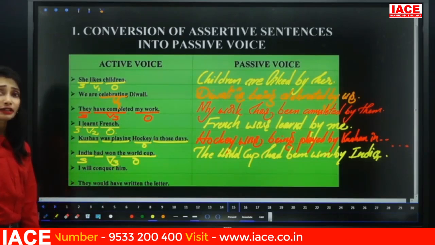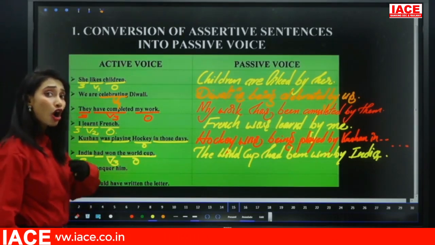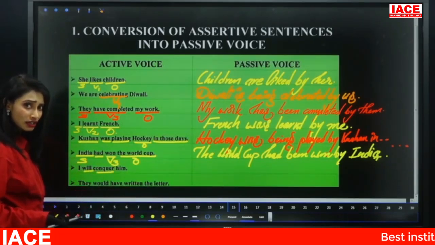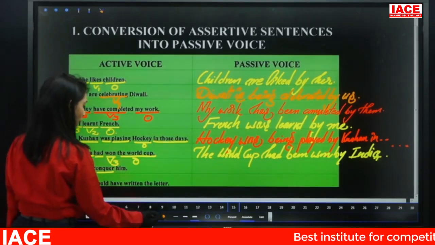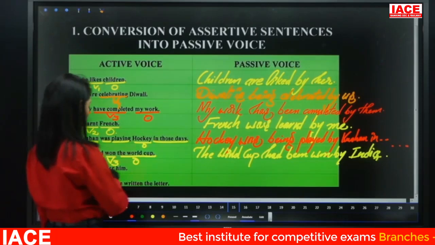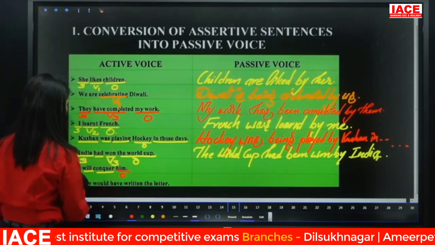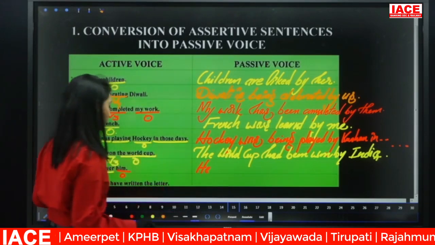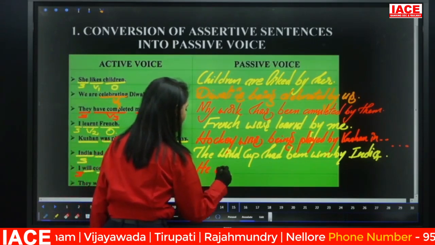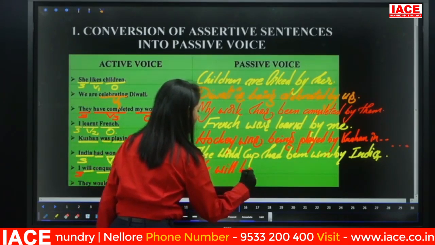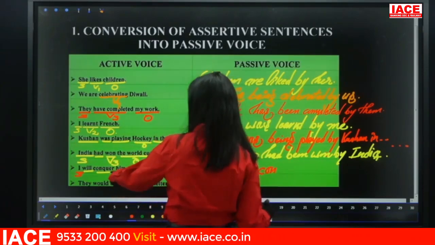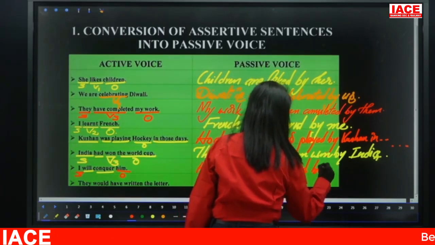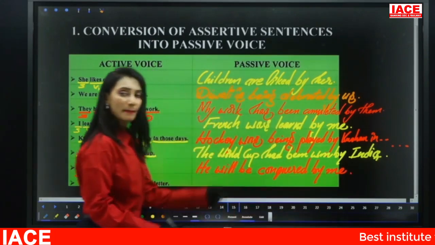I will conquer him. What is the tense here? Will plus V1, that is future indefinite or simple future. Convert this one. Him is the object, I is the subject. So subject becomes object, object becomes subject. He will be, will only, there is no change. What is the be form? Be. We have to take the V3 of conquer: conquered by me. I becomes me, objective case.